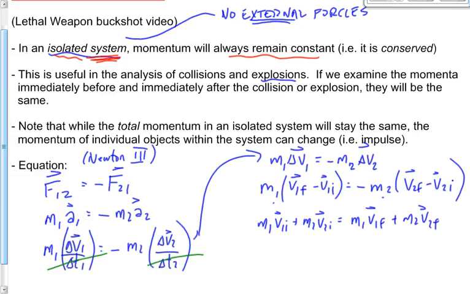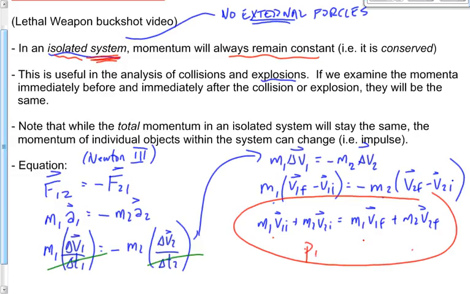What does this tell us? The momentum of object 1 and 2 combined before equals the momentum of object 1 and 2 combined after the collision or explosion. In other words, the total initial momentum equals the total final momentum. This is the law of conservation of momentum. The total momentum before equals the total momentum after.